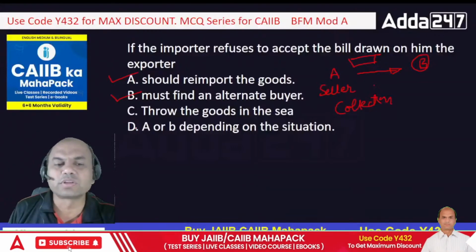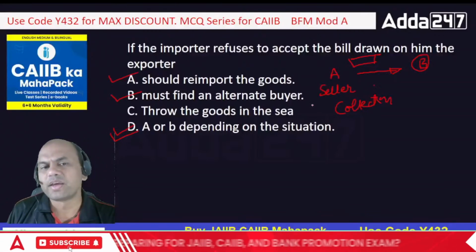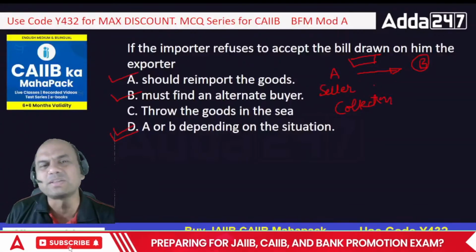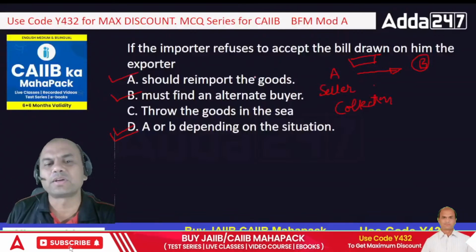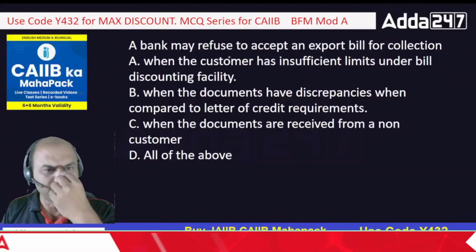Should re-import the goods. So the answer is this, D, A or B depending on the situation. If it's too far off, then why should the ship be brought back? We'll find an alternate buyer. If it is near, then I can bring back those goods, right?